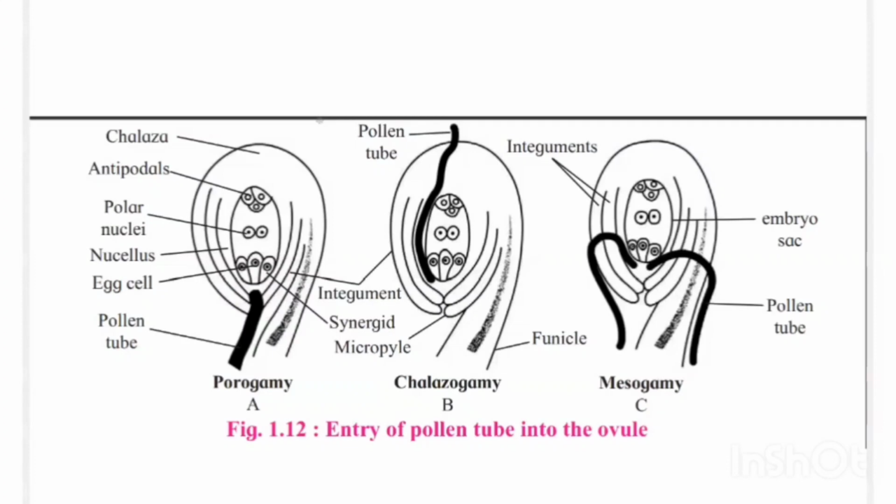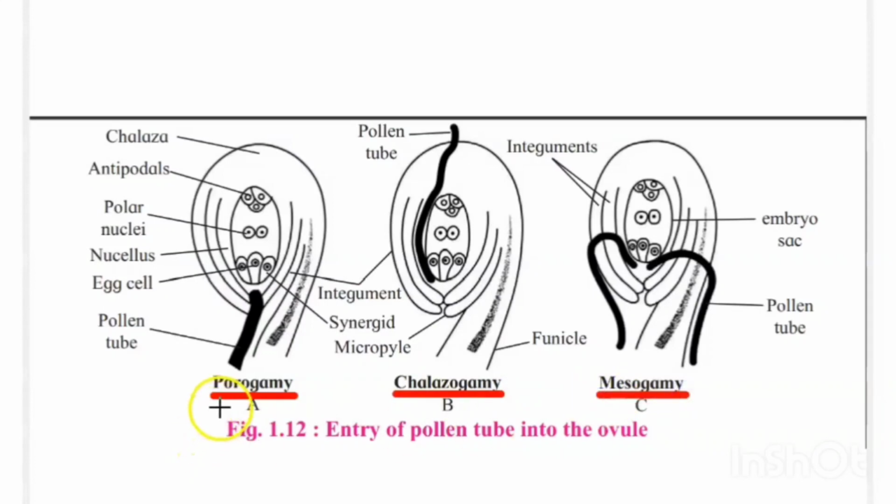But here, the pollen tube enters the ovule by any one of three different types of ways. Here we study the entry of the pollen tube in the ovule, or by which way the pollen tube enters the ovule. So in the angiospermic plant, the pollen tube enters the ovule through these three ways: that is porogamy, second is chalazogamy, and third is mesogamy.